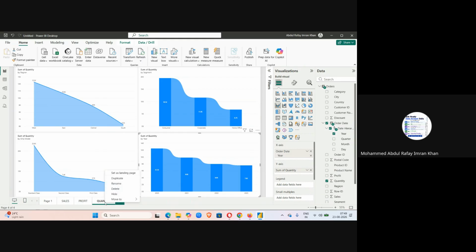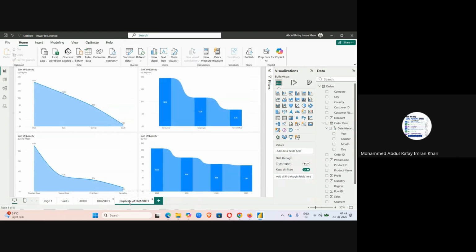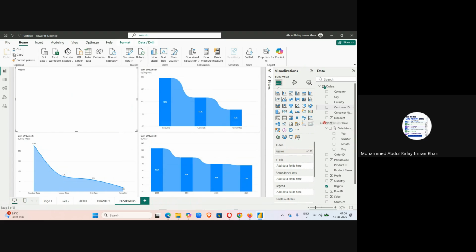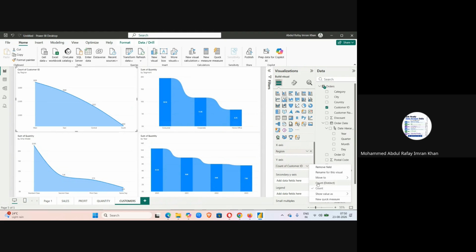and I'll duplicate this one as well. And I'd like to have here customers. So click this, remove quantity, and I'll bring customer ID. Click my drop down and choose count distinct because I need unique data. I don't need any duplicates.